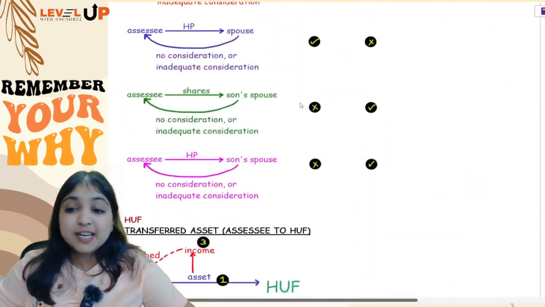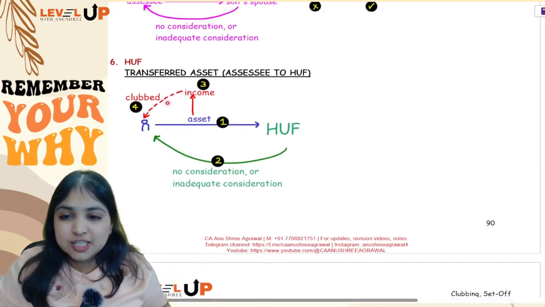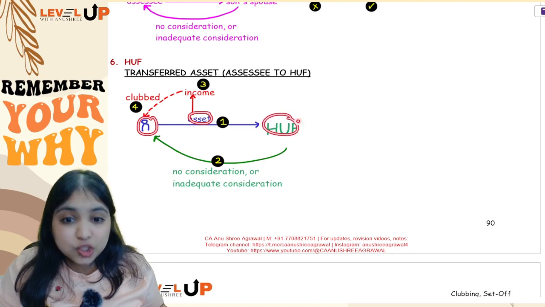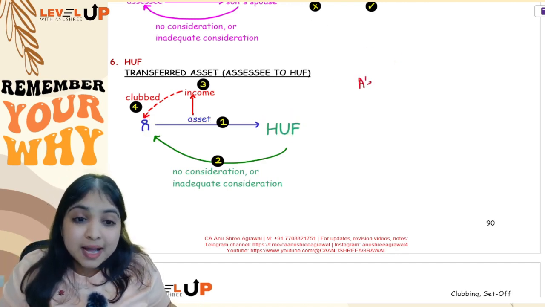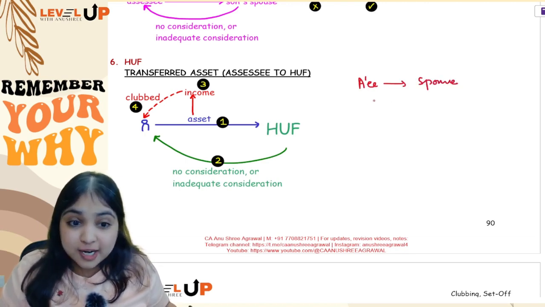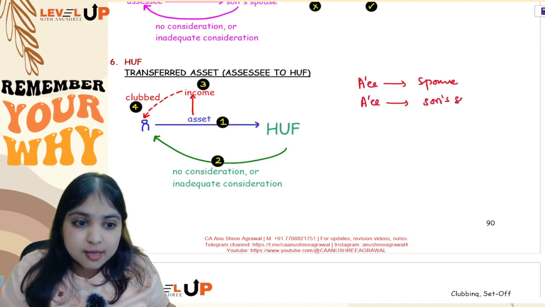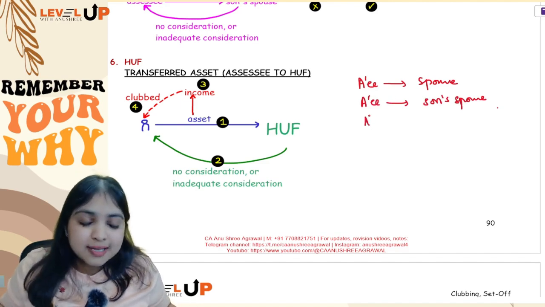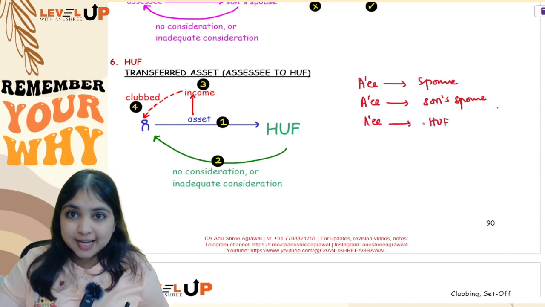Okay guys, so we're done with our first 5 adjustments. Now come to the 6th adjustment. In the 6th adjustment, the assessee is transferring any asset to HUF. This transfer of asset we have seen in 3 places now. Assessee is transferring the asset to spouse for no consideration or inadequate consideration. Assessee is transferring asset to son's spouse for no consideration or inadequate consideration. Last point now, assessee is transferring asset to HUF for no consideration or inadequate consideration.